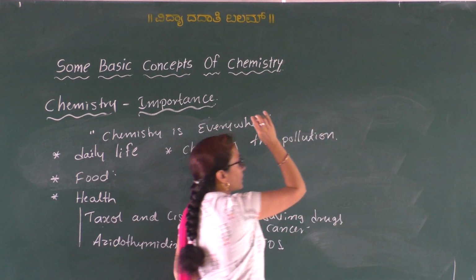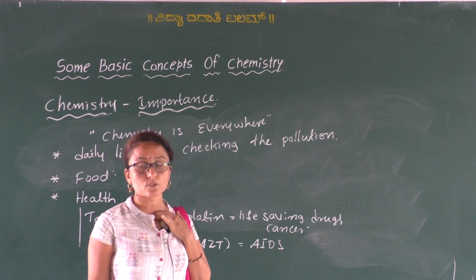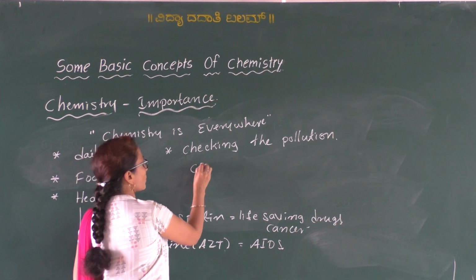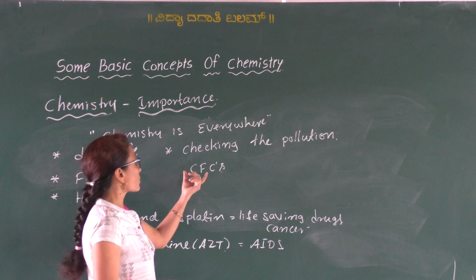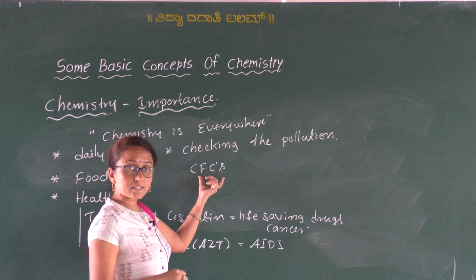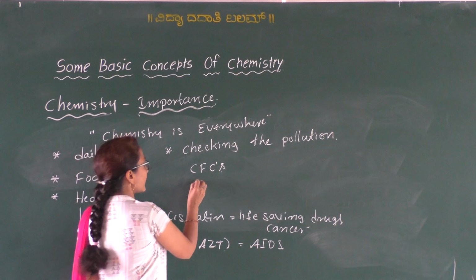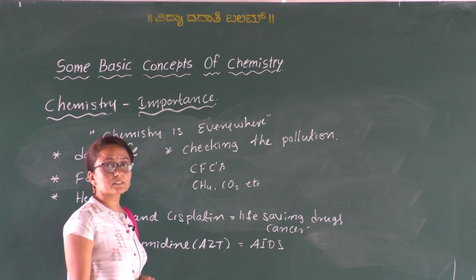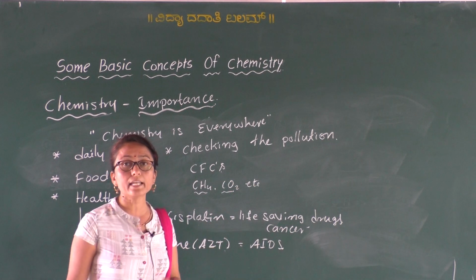So we know that environmental pollution is mainly due to the various hazardous chemicals which are released into the environment. We know that chlorofluorocarbons, these are the refrigerants which are used in refrigeration. CFCs are the dangerous, hazardous chemicals which deplete the ozone layer. And we also know that chemicals like methane, carbon dioxide, etc., affect the greenhouse effect. So these gases are mainly responsible for the greenhouse effect.